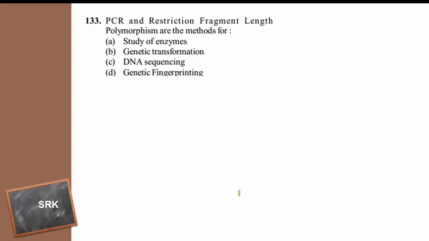PCR and restriction fragment length polymorphism are methods for the study of enzymes, genetic transformation, DNA sequencing, or genetic engineering. The answer is that both of them are methods used in rDNA technology or genetic engineering. PCR is for the amplification of DNA, and restriction fragment length polymorphism is used in the identification of DNA fingerprinting. There also the separation of the DNA is carried out. So both of them are used in genetic engineering.